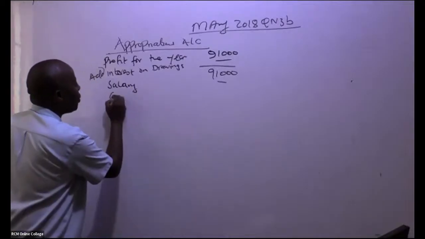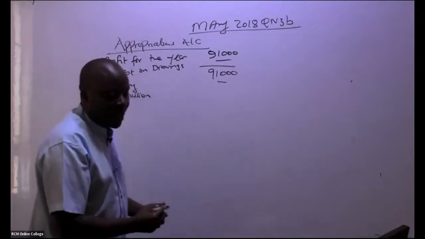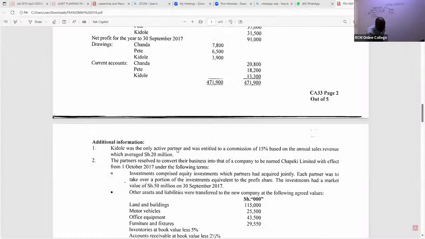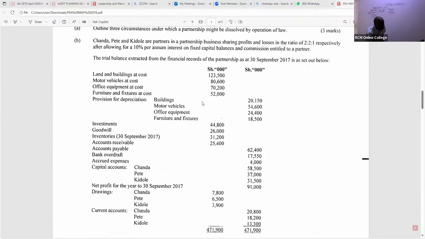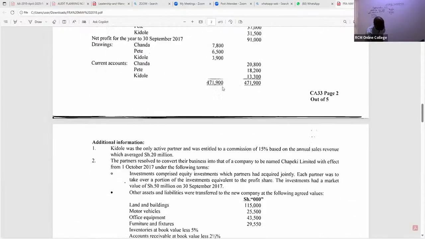We come to commission. Ladies and gentlemen, there is one person who is getting commission. If you read it here, who is this? We are told here that the only active partner was entitled to a 15% commission based on the annual sales revenue, which is 20 million. But remember, our trial balance is in shillings thousands, so you must cut those zeros.